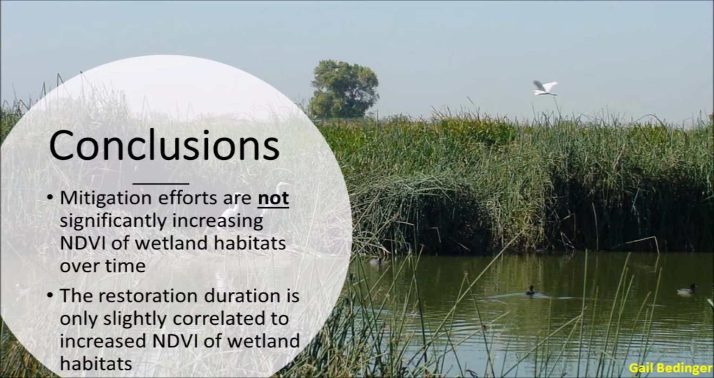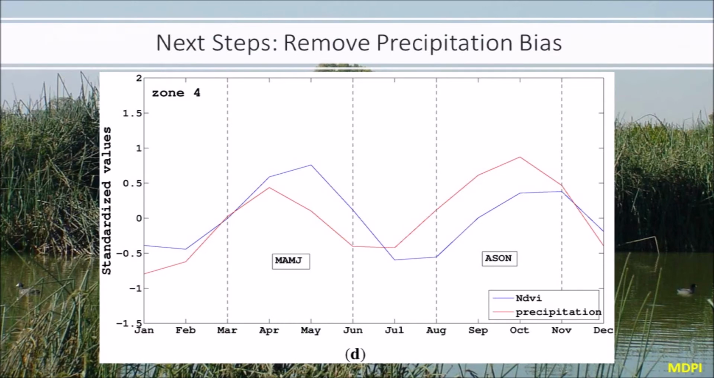The results from this analysis indicate that wetland mitigation efforts are only slightly increasing the NDVI of wetland habitats. This is troubling because for every mitigation site, there is a wetland habitat that is legally being destroyed for development. The lack of success of these mitigation projects could be contributing to the decrease of our California wetlands. Furthermore, the amount of time spent restoring a habitat has only a slight positive effect on the ecosystem function described through NDVI over time of that habitat.